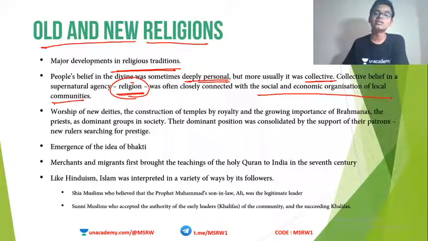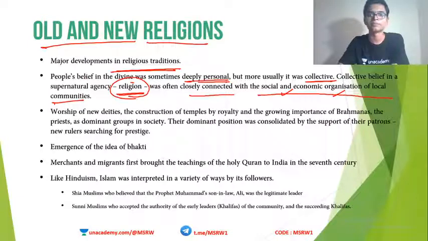Okay, so this religion was actually closely connected with social and economic organization of local communities. Different society, different economic conditions influenced religion. Say for example, Buddhism and Jainism. How did that come up? Buddhism and Jainism came up as a protest against Brahmanism, Brahmanical dominance.